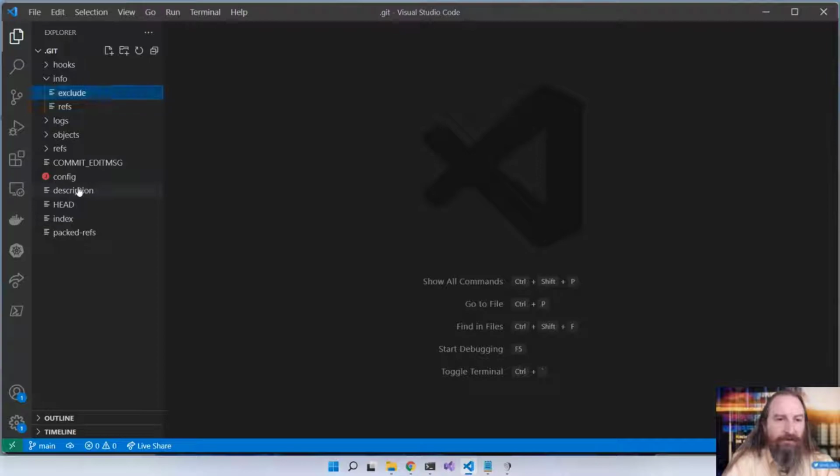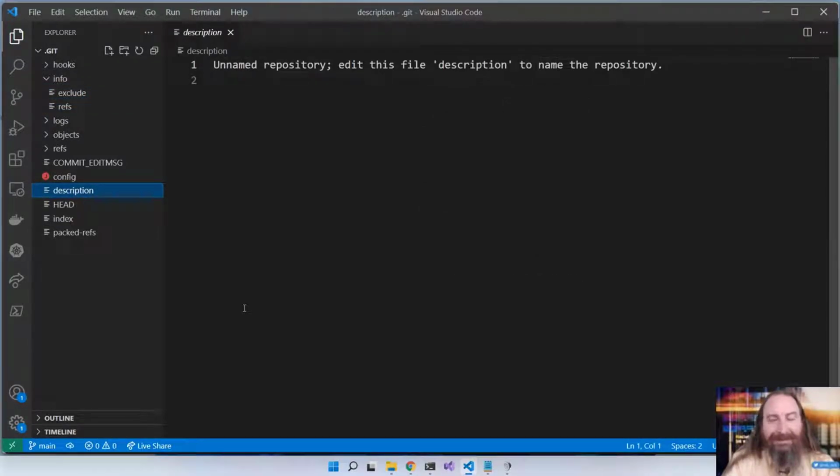Another configuration here is description. Git has a built-in web server, Git InstaWeb. And this is the description that shows up when you use Git InstaWeb. I bet you've never used it. You've used GitHub or Bitbucket or GitLab. It doesn't work very well on Windows, but on Linux, yes, Git has a built-in web server. And this is the description.